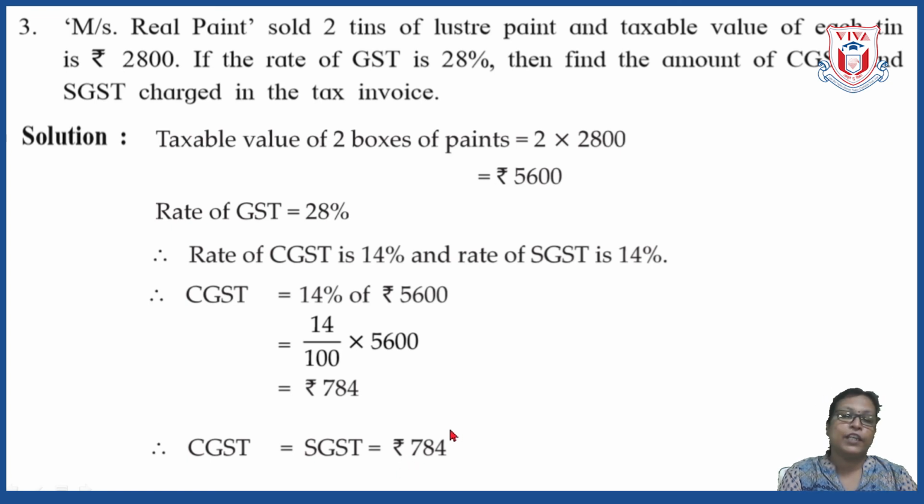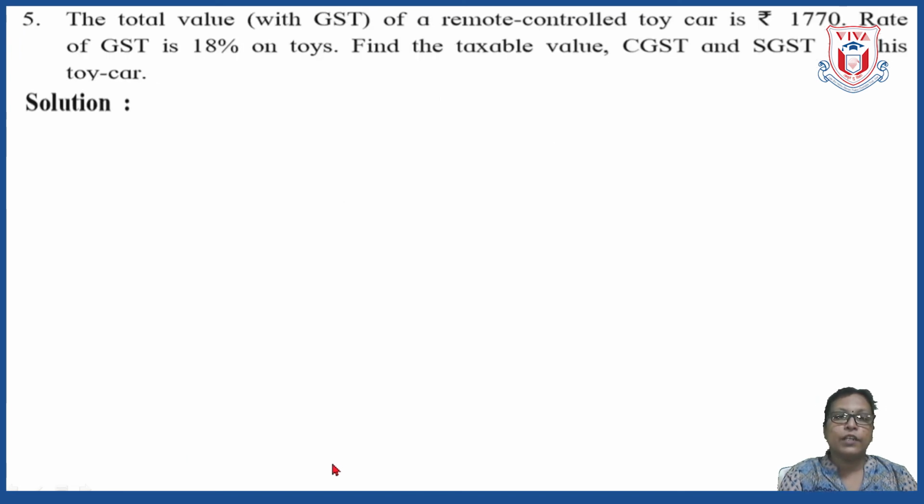784. Okay, finally you have to write down the answer here. Once you have calculated CGST, there is no need to calculate SGST again, because their values are always the same. So write down the final answer as, therefore CGST is equal to SGST is equal to rupees 784. Let us go further.